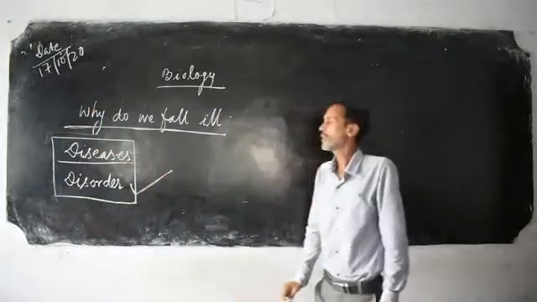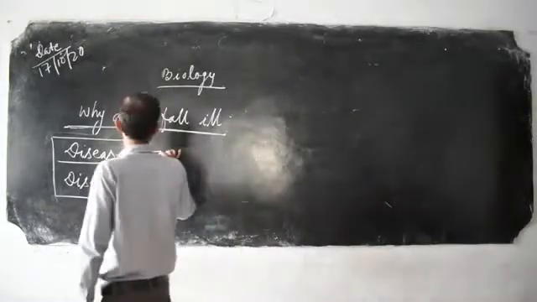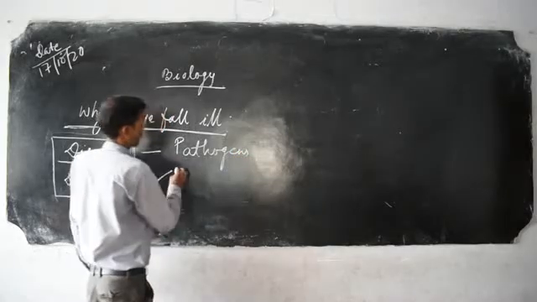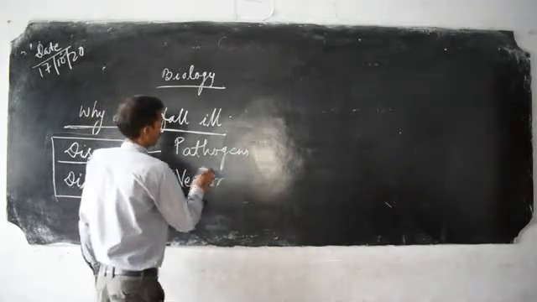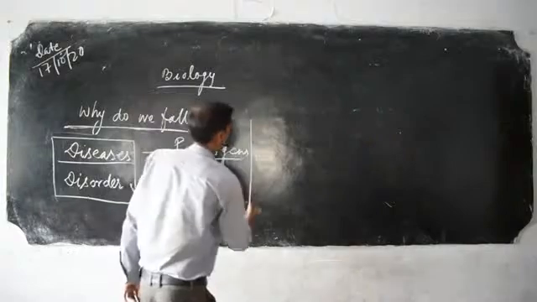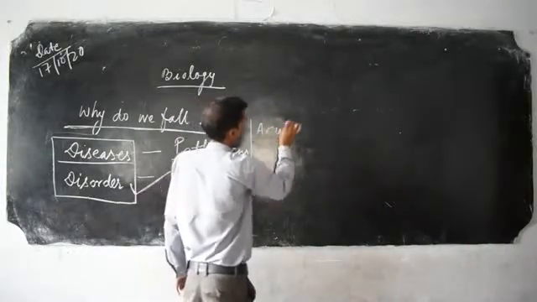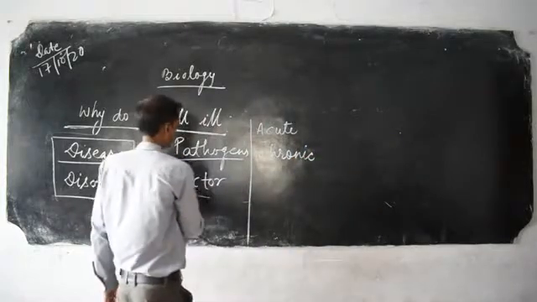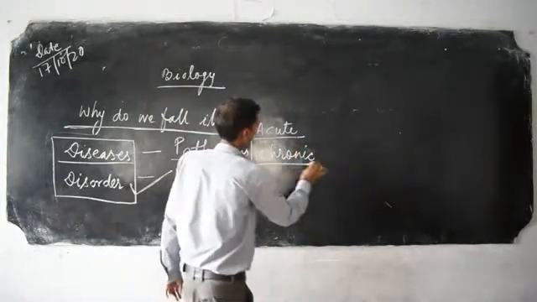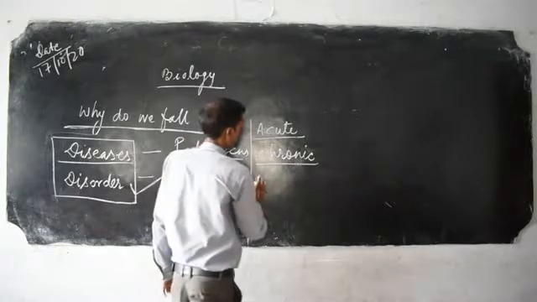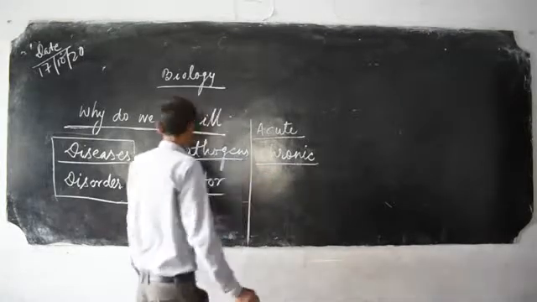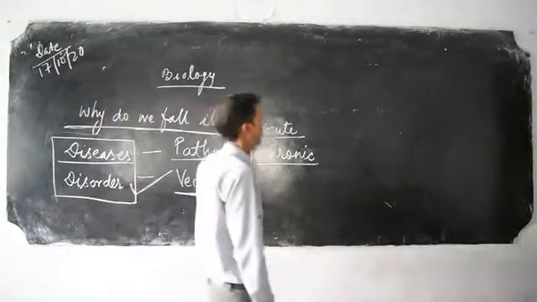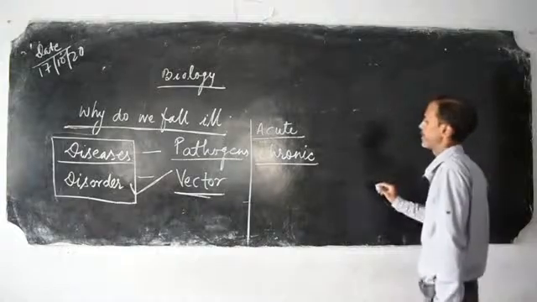Before this, we have to know some terms like pathogen, vector, acute, chronic. Pathogen, vector, acute, chronic. Here, the categories of diseases are defined on the basis of these.